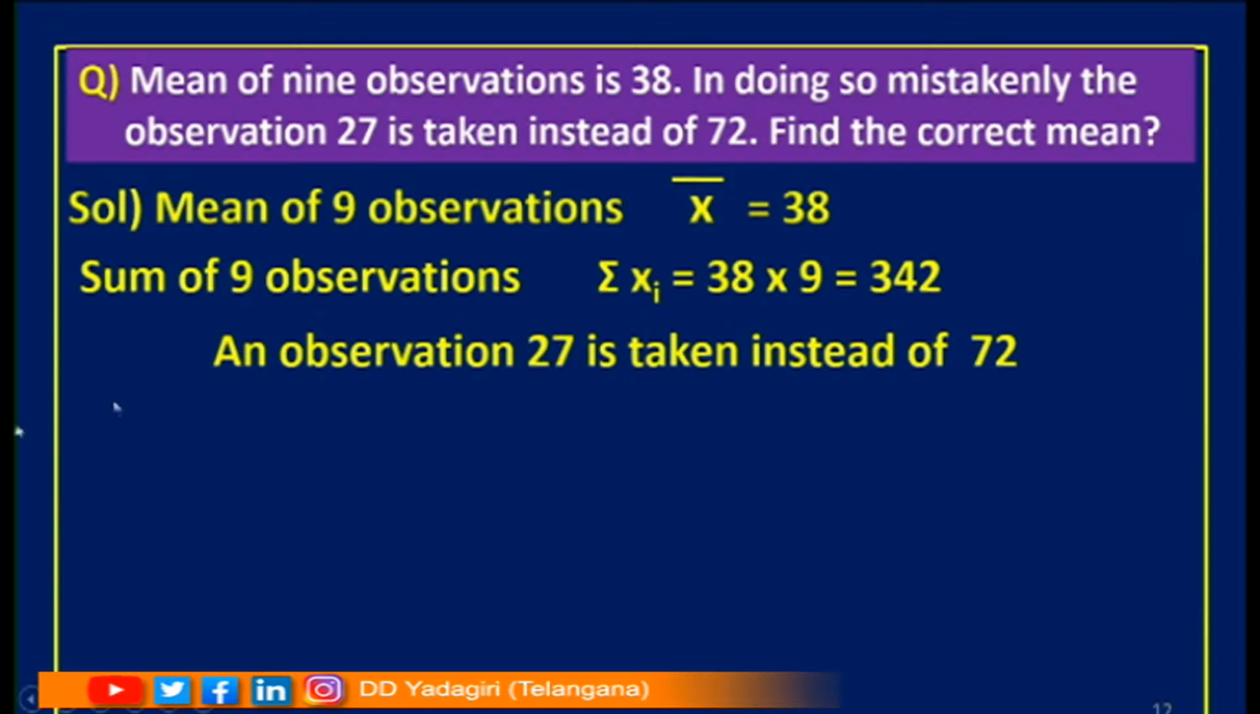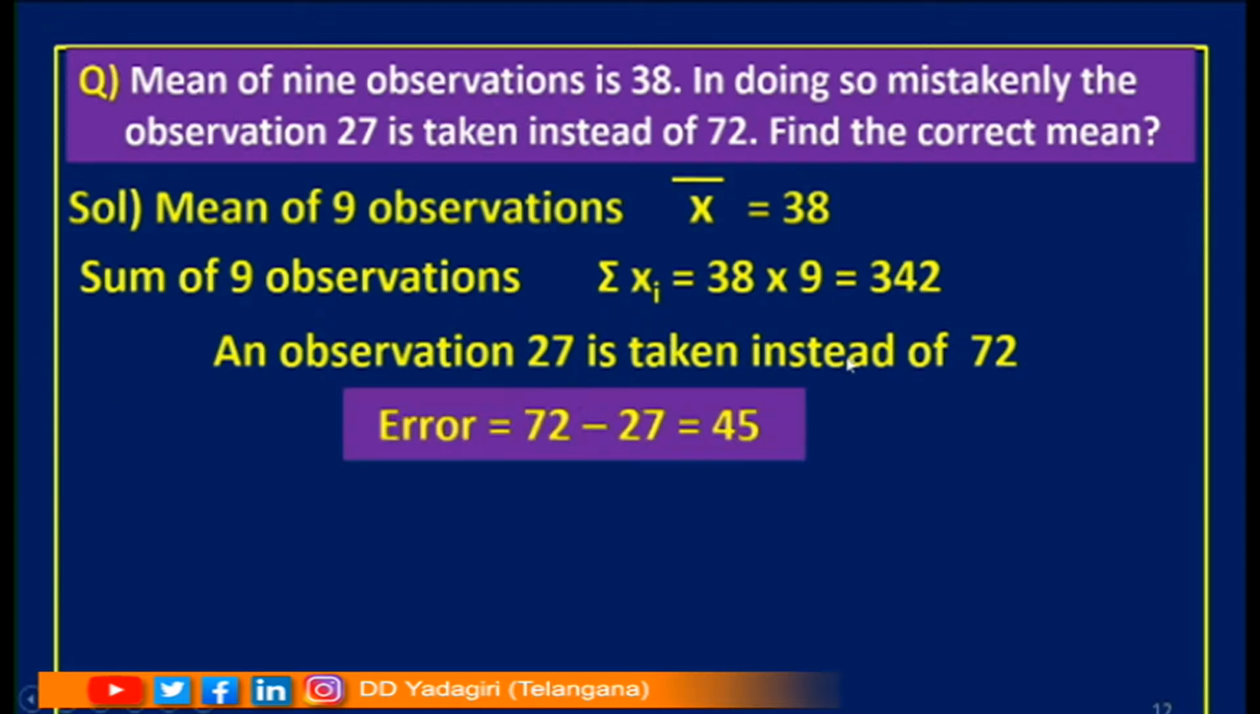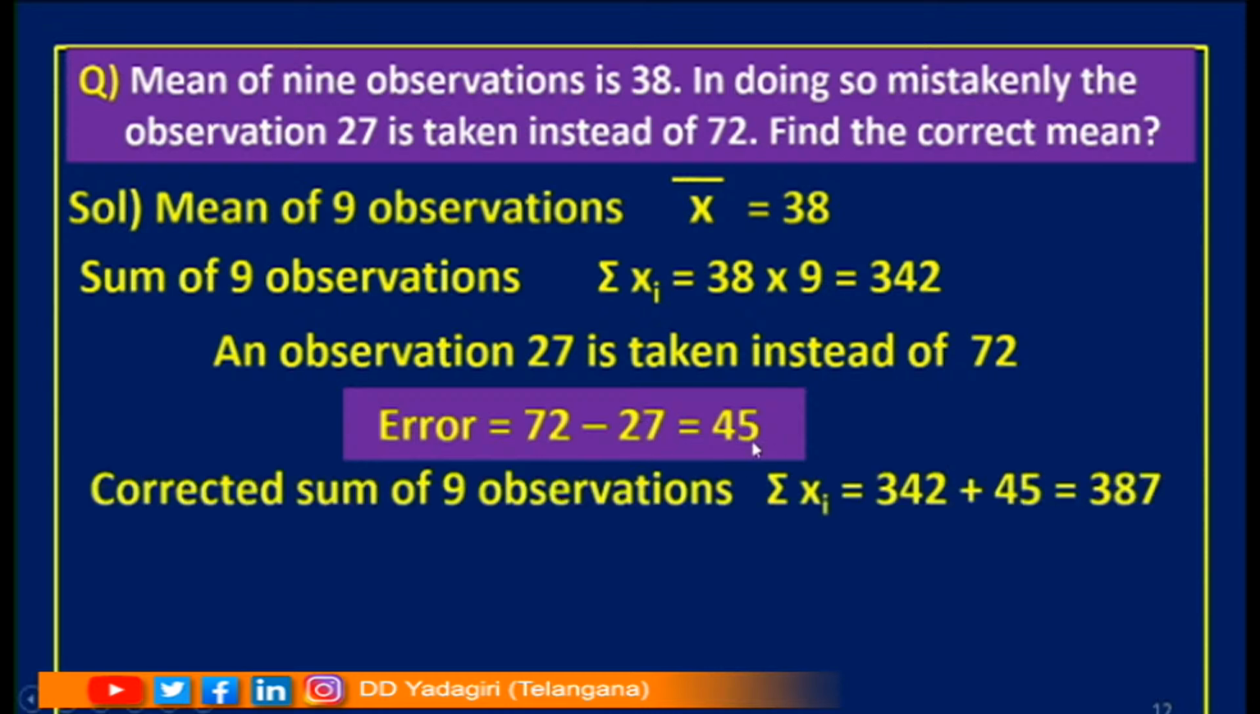342. Now, an observation 27 is taken instead of 72. So, we got an error here. What is that error? We have taken 27 instead of 72, meaning we have taken less. So, we have to find the difference. So, 72 minus 27, which is equal to 45. Corrected sum of 9 observations. Children, here the number of observations will not change. Why? Because they are as it is. Then what will be changed? Just the sum will be changed. How to change the sum?